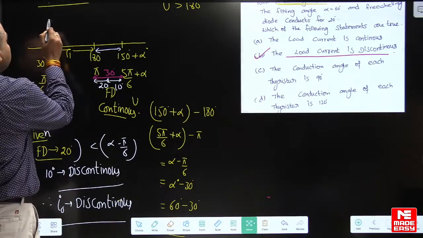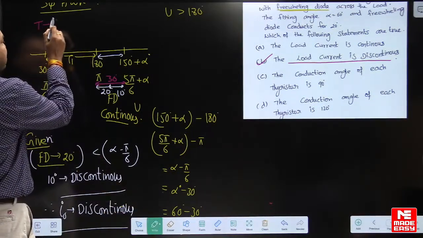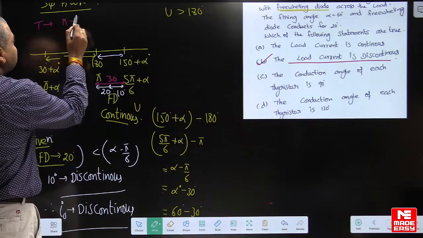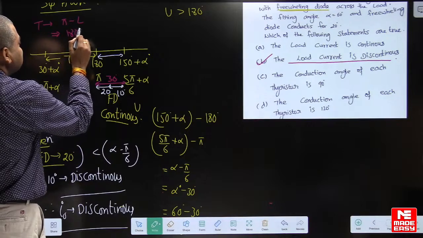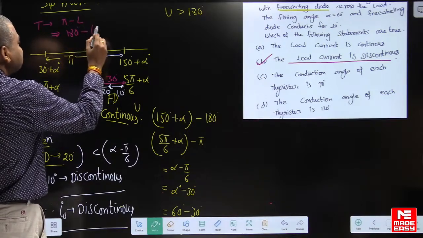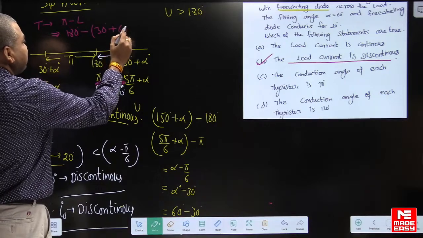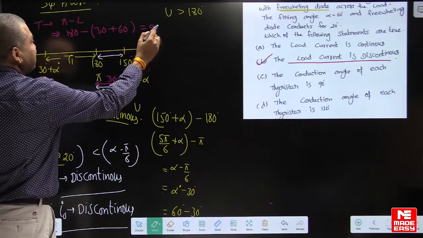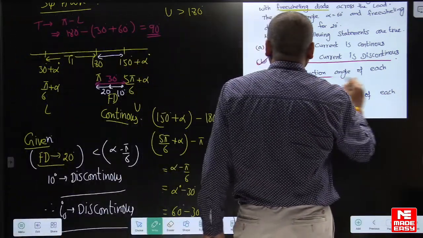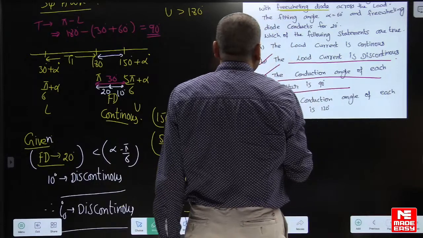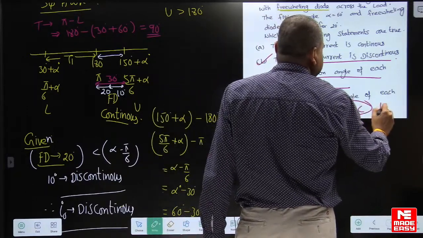Pi is 180 degrees, minus the lower limit, 30 plus alpha, which is 60 plus 30. So that is 90 degrees. The conduction angle of the thyristor is 90 degrees, so C is also right. So it is an MSQ question: options B and C, two right answers.